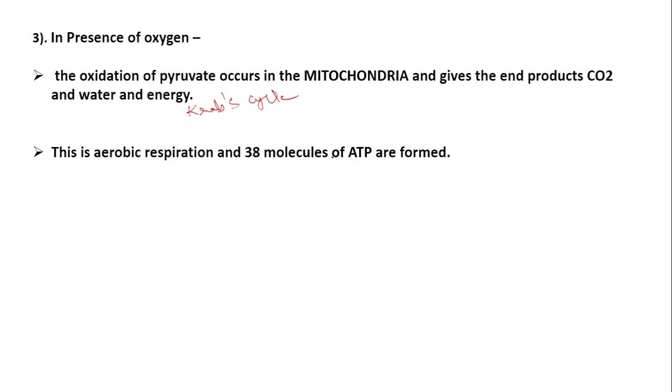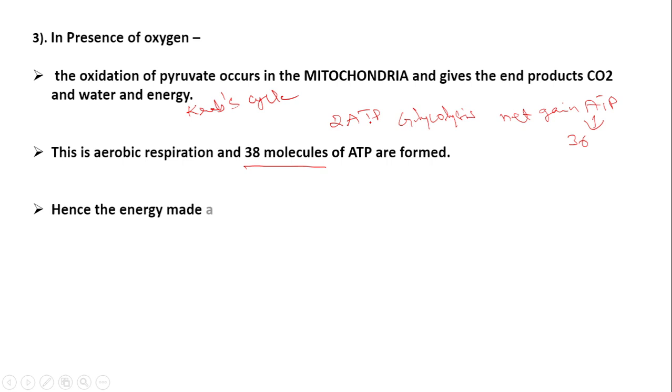And how many ATP molecules are produced? 38 molecules of ATP are formed, but 2 ATP are already used in glycolysis. So the net gain of aerobic respiration is how much? Net gain of ATP is how much? 36.